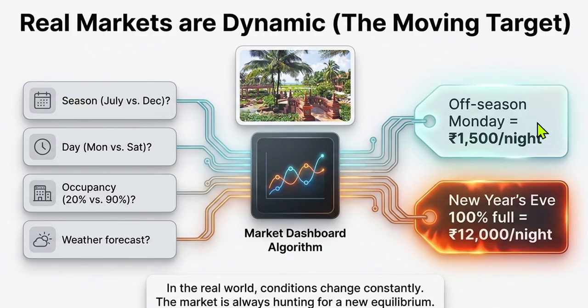Off season, here let's take a case study of a hotel. Off season, it's of this price, but New Year's Eve, same hotel, same room, the prices boom. Why? High demand. So in the real world, conditions change constantly. They keep changing because of reasons like season, occupancy, weather, technology. Market is always hunting for new equilibrium. Every time you will see a new equilibrium.